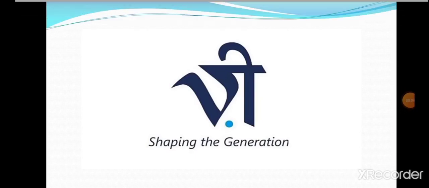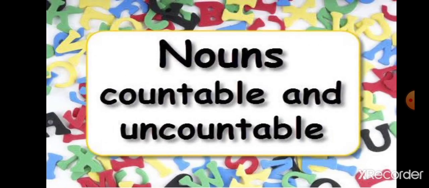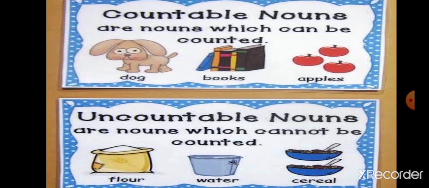Our today's topic is countable nouns and uncountable nouns. Now we will see in detail what are these countable nouns? Nouns that can be counted. For example, dog. Can we count dog? Yes, we can count dog. Books. Can we count books? Yes, we can count one book or more than that. Apples. Apples are also countable nouns as we can count more apples also.